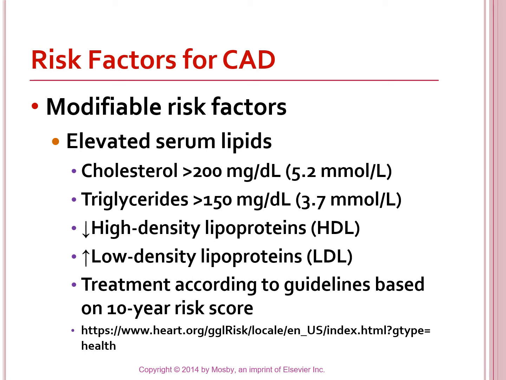Look at the difference, and what it gives you is a 10-year risk score. In other words, you put all this data in, and it gives you the probability of you having an MI within the next 10 years. And when you play with these numbers a little bit, it really can be quite surprising when you see how much doing things like quitting smoking decreases your risk factor.